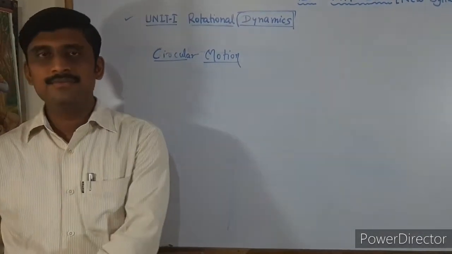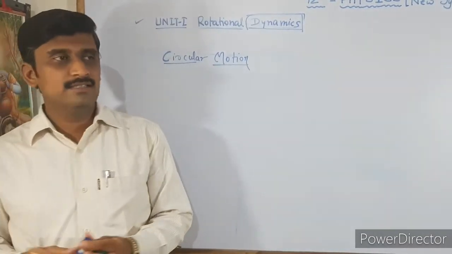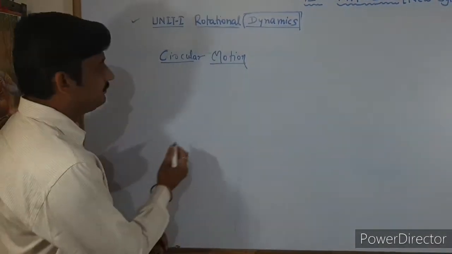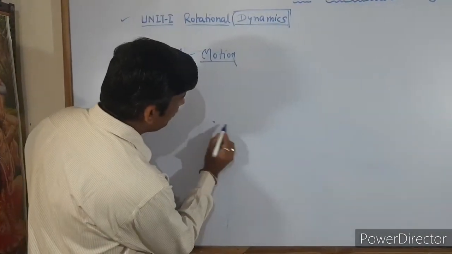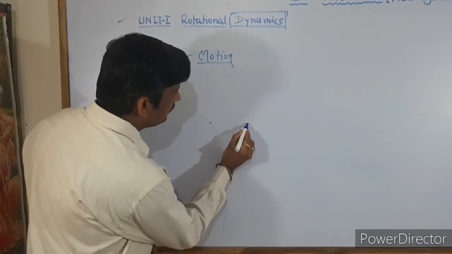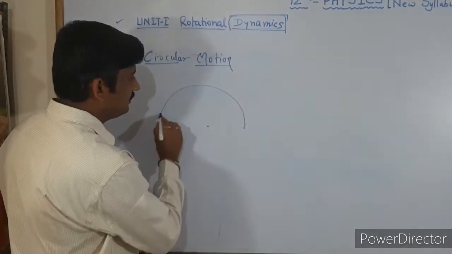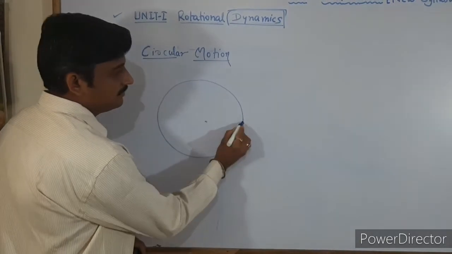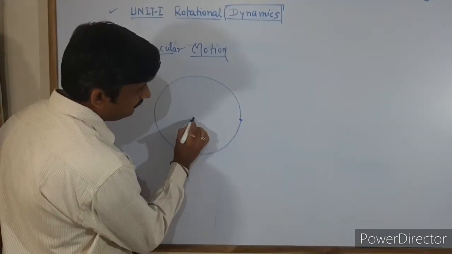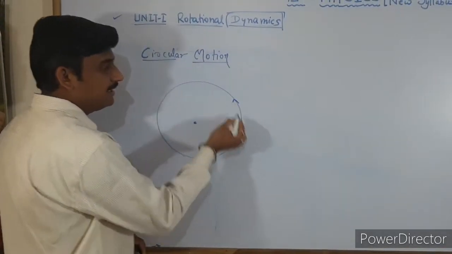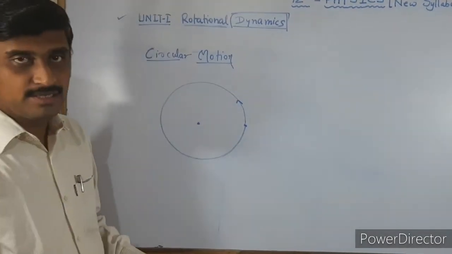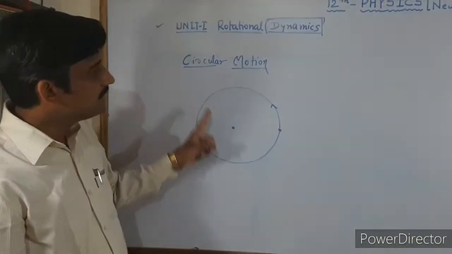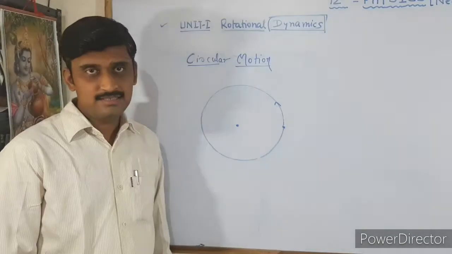There are different types of kinematics that we have studied. So if any particle is revolving around any other particle in a circular orbit, then it can be called circular motion, that we have studied earlier last year.